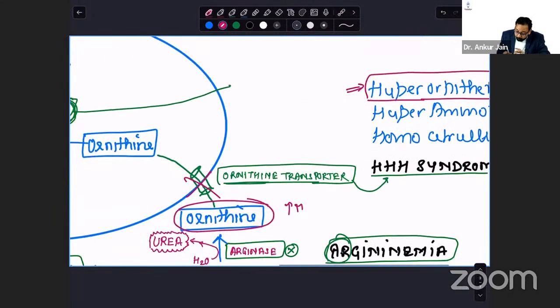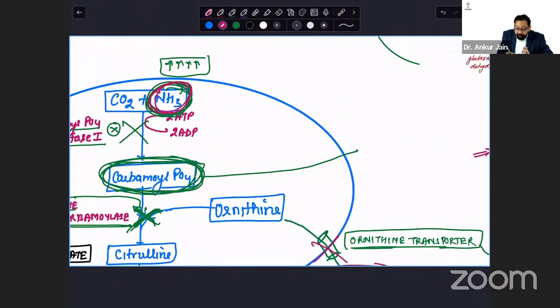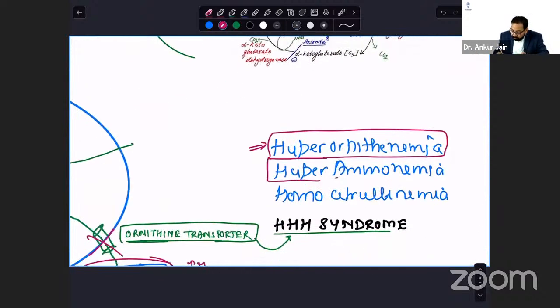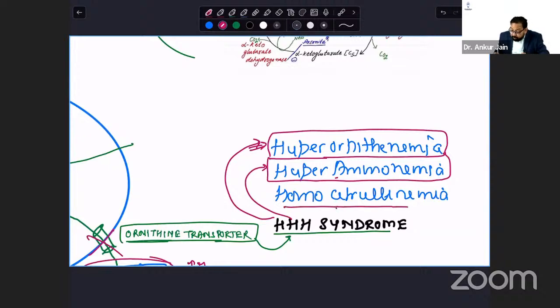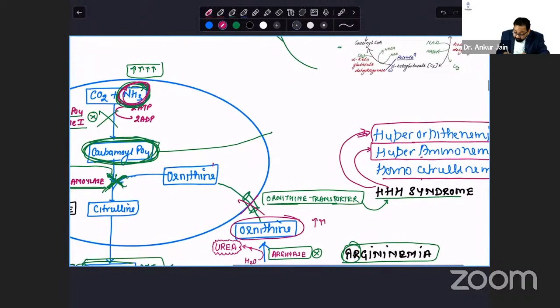When ornithine will not enter, definitely the urea cycle will be disturbed and ammonia will not be detoxified. So ammonia will increase. So hyperammonemia. So one H is for hyperornithinemia, one H is for hyperammonemia. Third H is homocitrullinemia. This you have to see carefully. If ornithine will not reach the mitochondria, this carbamoyl phosphate is searching for its friend.